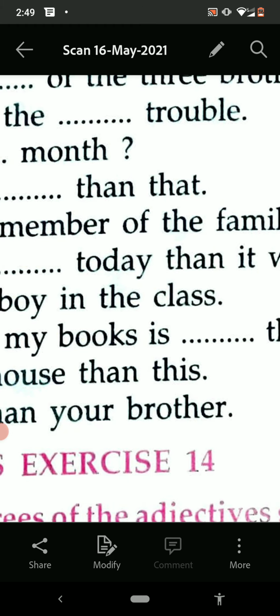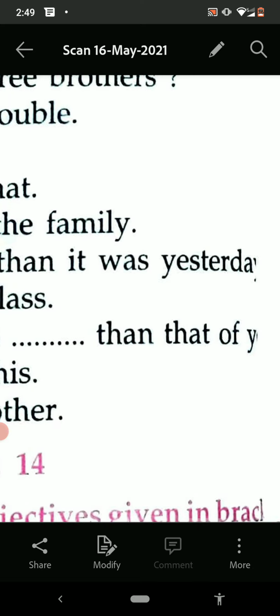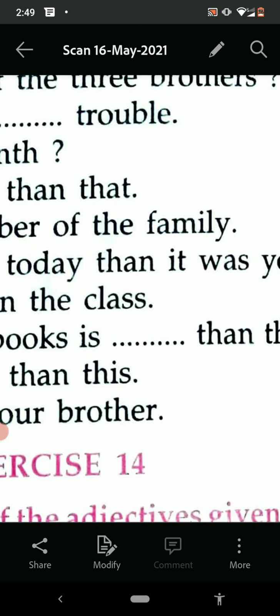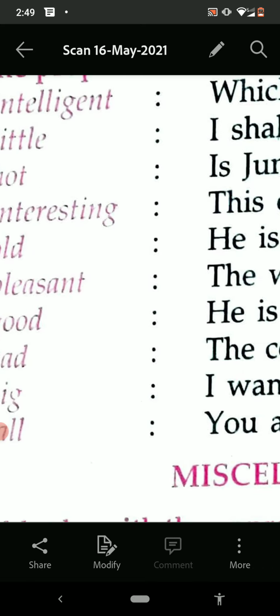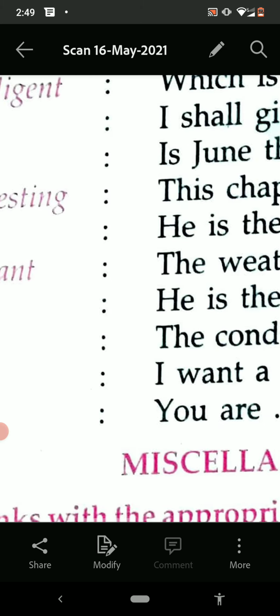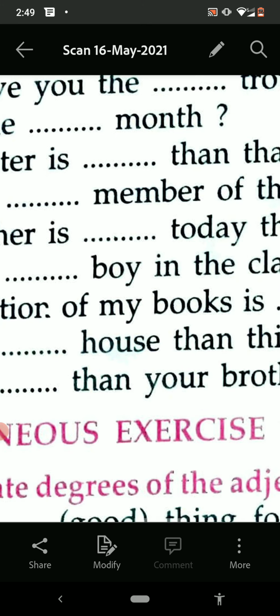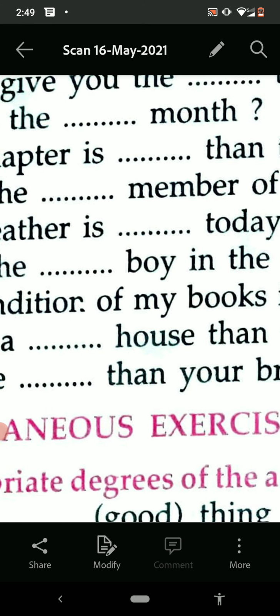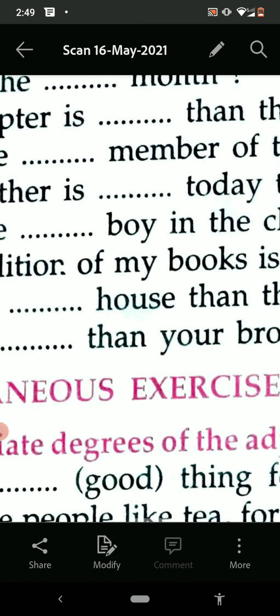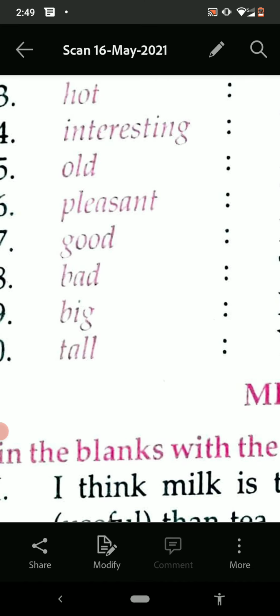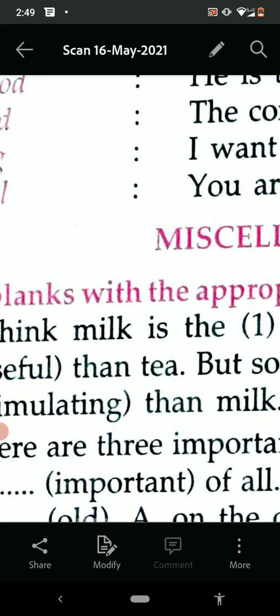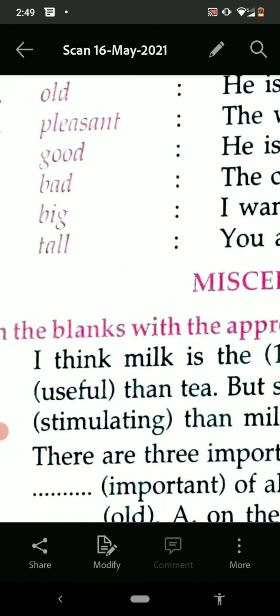The condition of my books is worse than that of yours. Comparison, so it is worse. Then the big degree: I want a bigger house than this. Comparison between two houses is there. You are taller than your brother. Comparison means taller. So in this way you can fill in this exercise.